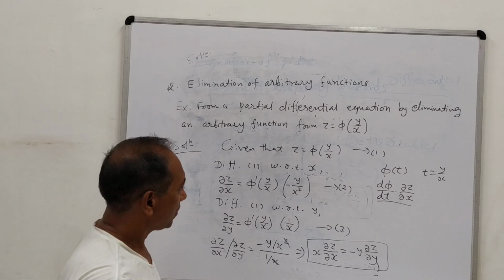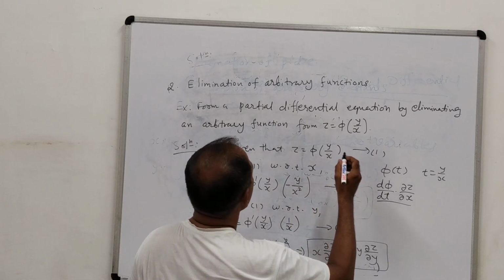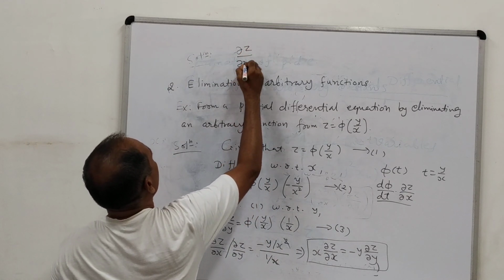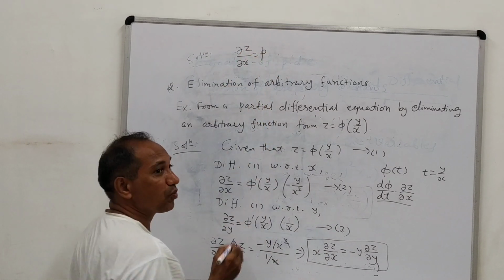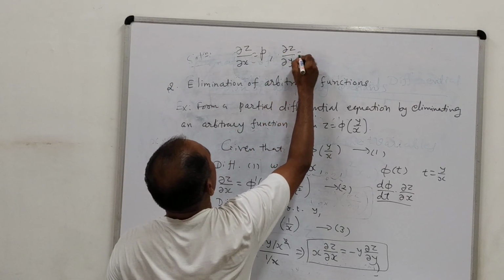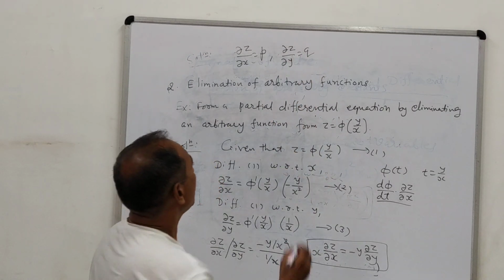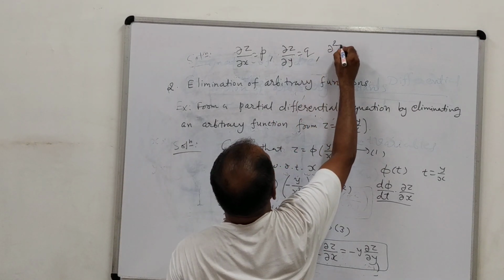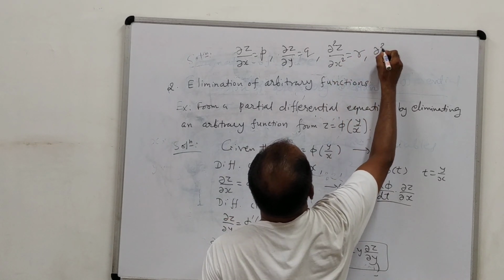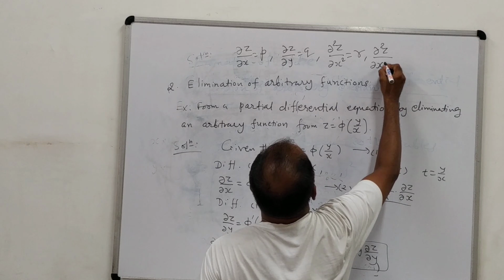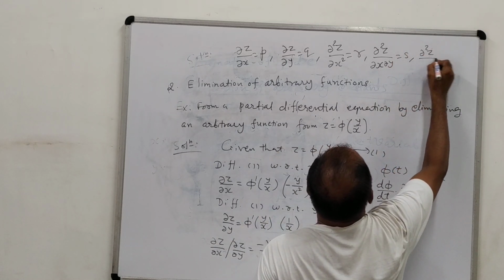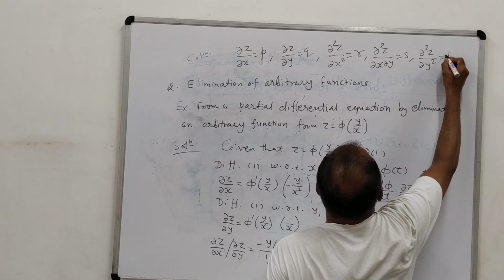One more thing here: remember that in the study of partial differential equations, normally we make use of different kinds of symbols. For del z by del x, normally we write small p; del z by del y equal to small q; del square z by del x square equal to small r; del square z by del x del y equal to small s; and del square z by del y square equal to small t.